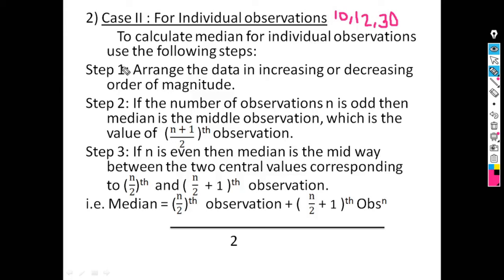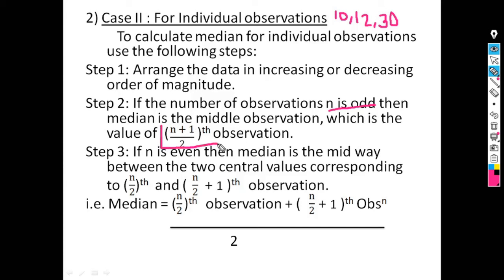So the steps are, first step is to arrange the data in increasing or decreasing order of magnitude. First step is the same for both types of data, for even or odd. Firstly, you have to arrange the data either in increasing order or in decreasing order. Second step is, if the number of observations n is odd, then the median is the middle observation, which is the value of the (n plus 1) by 2th observation.